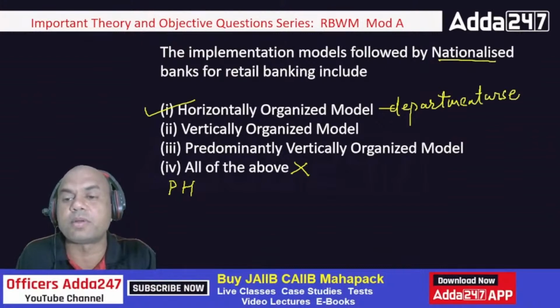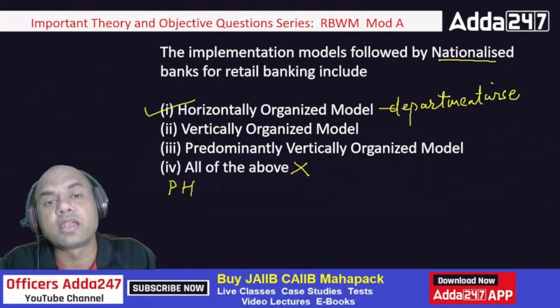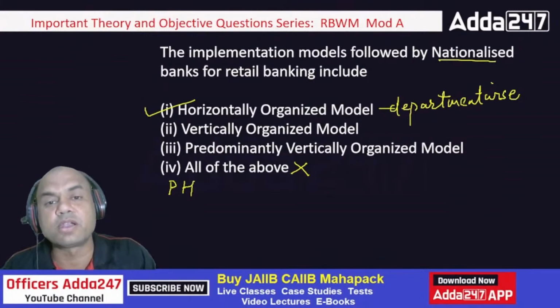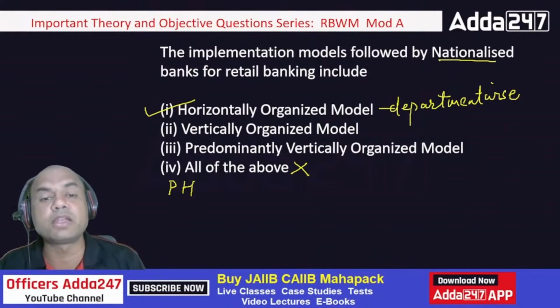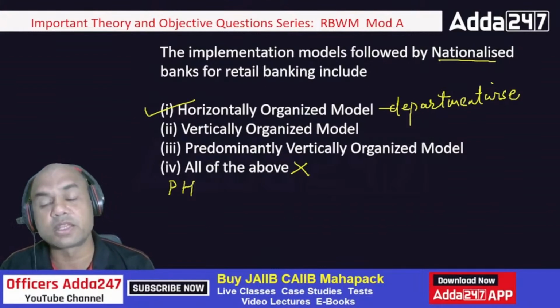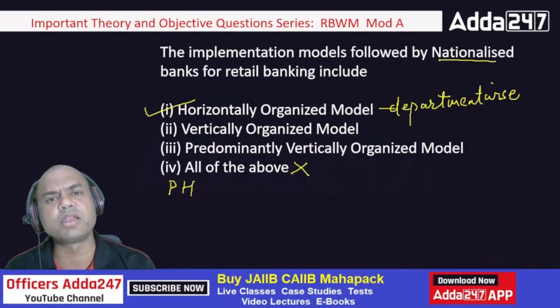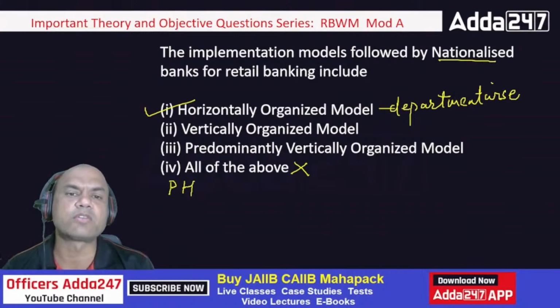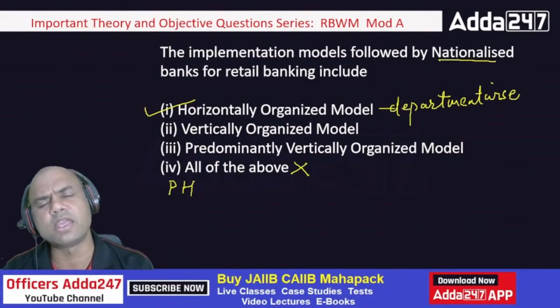You all have your departments, right? Somebody is in clearing department, somebody is in cash department, somebody is in fund transfer department, account opening, anything. So these are departments, and this is the model followed over here. Whereas in private banks, these things are not there. There is no department. Everybody is there for account opening, everybody is there for fund transfer, everybody is there for anyone.